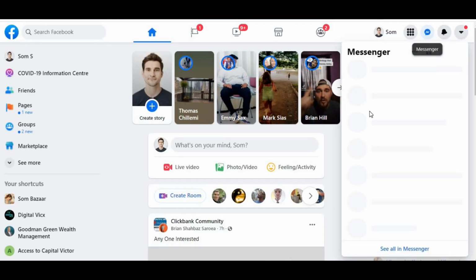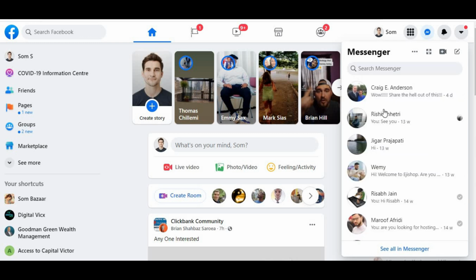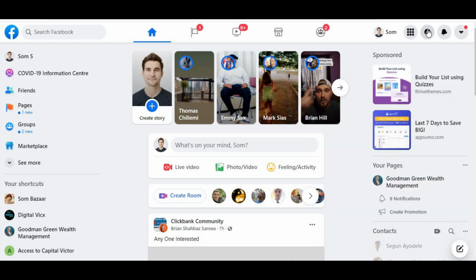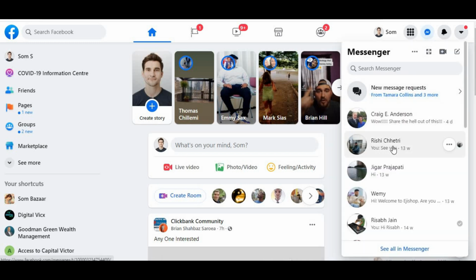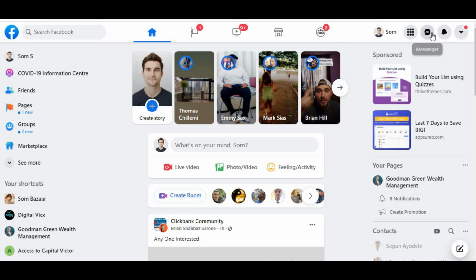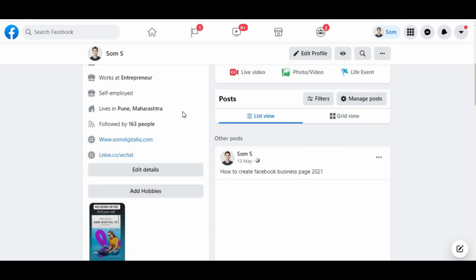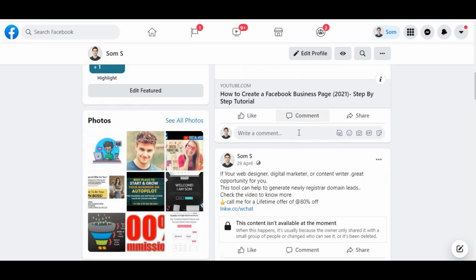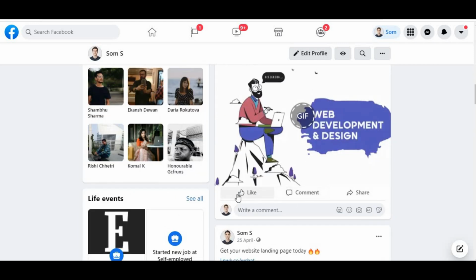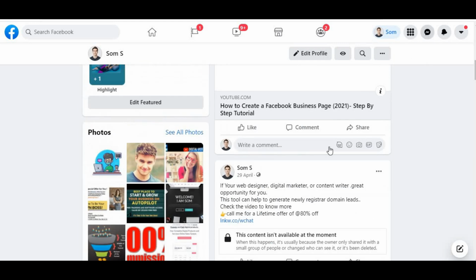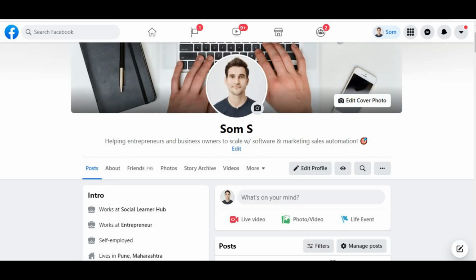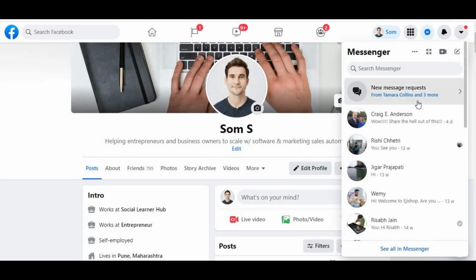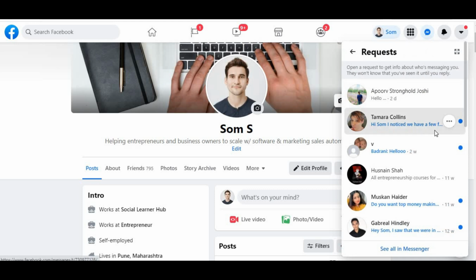You can send them a message just like this. For example, you can go here and send them a friend request, and you can also automate this process, but we are not doing that in this video. Once they add you as a friend, whenever you post anything related to entrepreneurship or business, you will get engagement here. You can book an appointment with them, and you can tell them to go to the Facebook page and like the page, or you can send them a like.